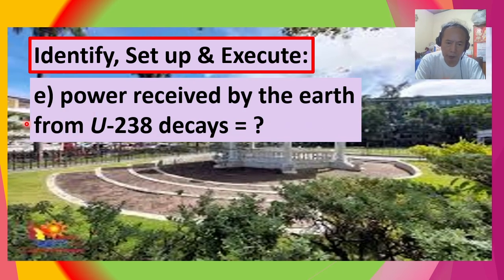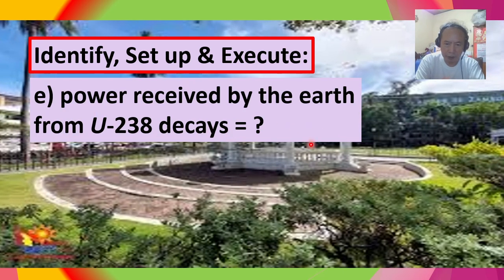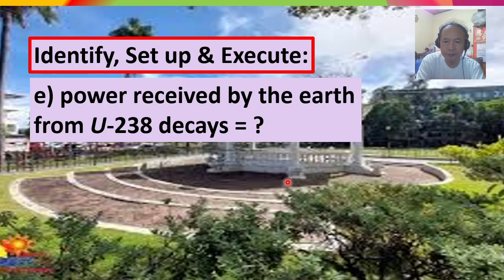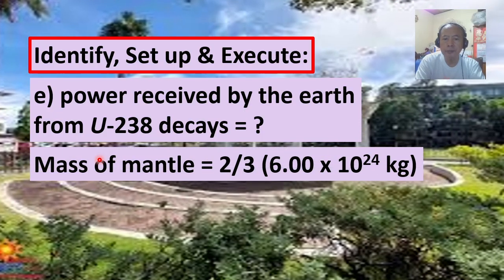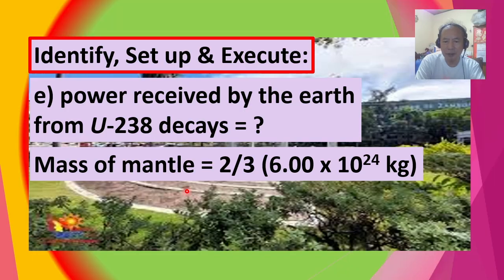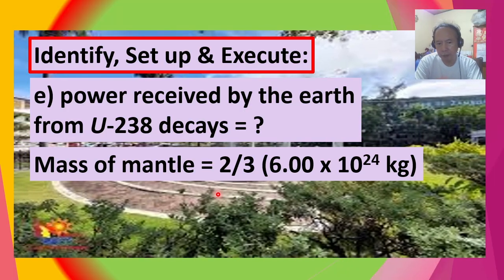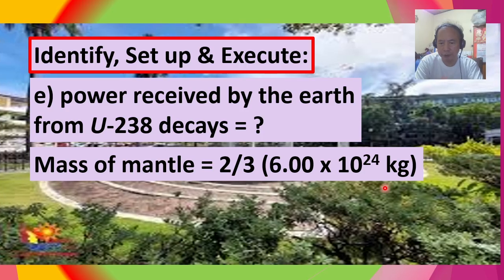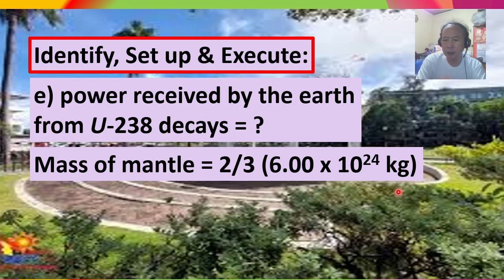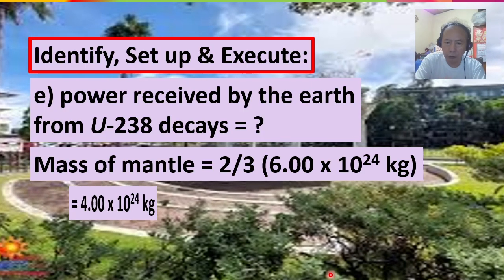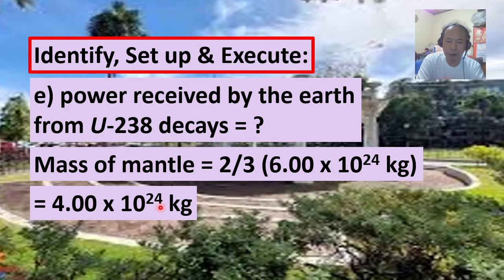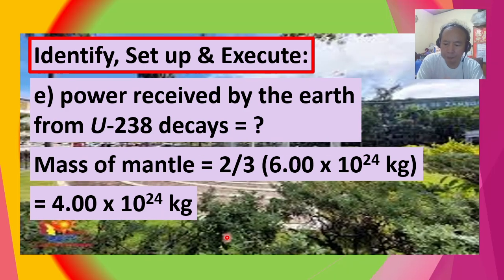In part E, the target variable is the power received by the Earth from uranium-238 decays. So, we first determine the mass of mantle, which according to the problem is equal to 2/3 the mass of the Earth, or 2/3 multiplied by 6.00 times 10 to the 24th power kilogram, or the mass of the mantle equals 4.00 times 10 raised to the 24th power kilogram.